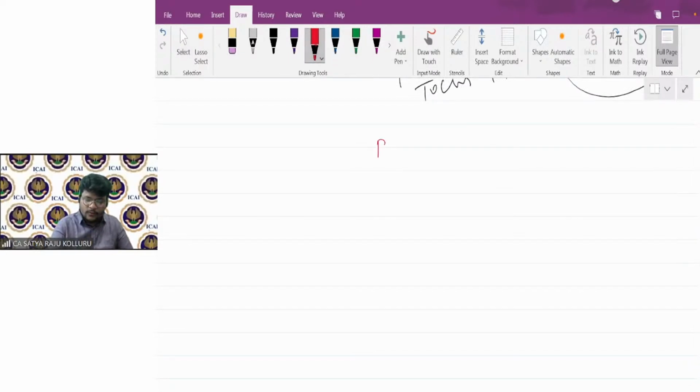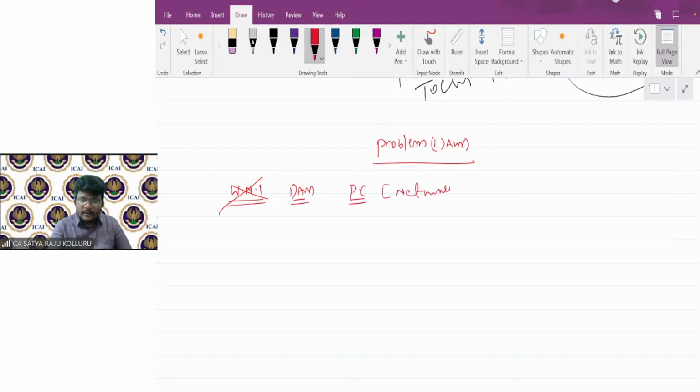So this is related to problem number 1. In the working note, you can start anyway. Even if they are not asking in the first question to calculate the PC, you should still work it out in working note number 1. Just for your information, I am putting working note number 1, but in this problem it is not required, because the first sub-question answer itself is PC. In brackets, you can clearly mention net payments method.